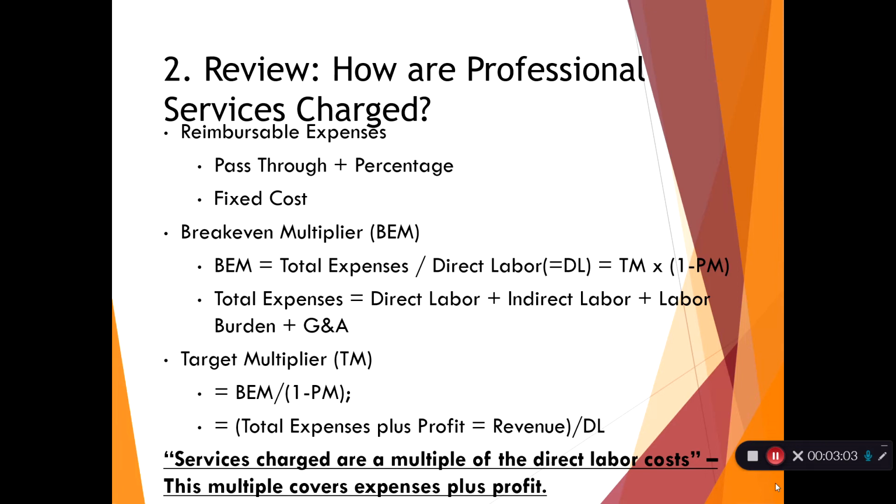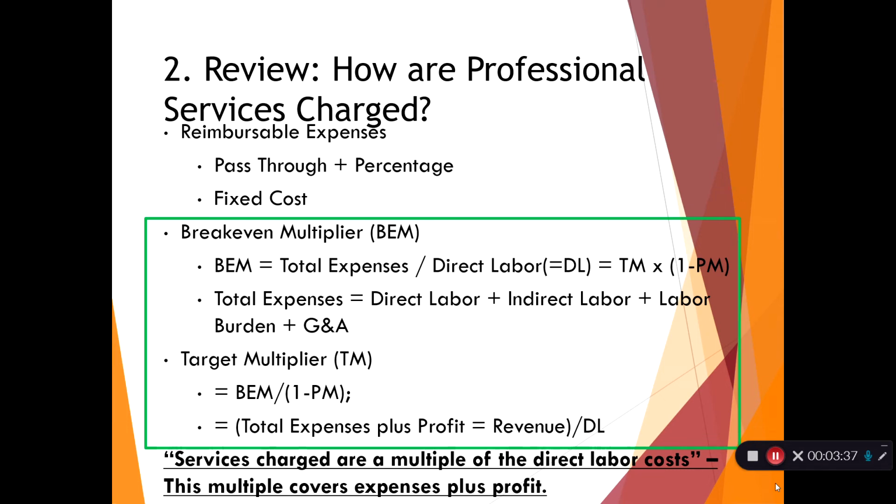Also for target multiplier, that's the desired rate that we want to apply to each of the hourly rates that has profit built into it. And so if we're trying to work back and forth between break-even multiplier and target multiplier, the formula is right there. Break-even divided by 1 minus the profit margin. Another way of calculating that is the total expenses plus profit, which is basically the revenue, divided by direct labor. Services are charged as a multiple of direct labor costs, and this covers everything we need to know. Everything in this green box is super critical for your understanding.